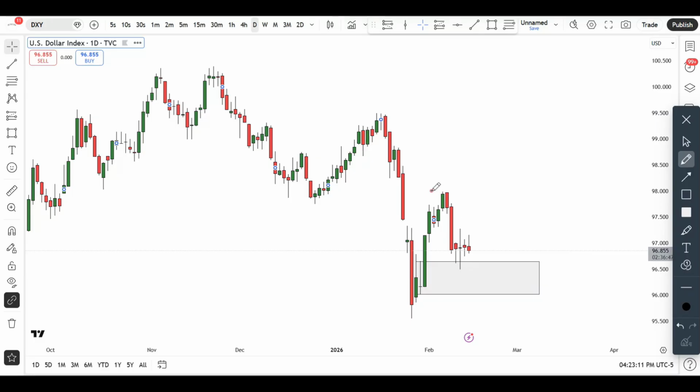Maybe if the market begins to take off these levels, the only problem with that is that as soon as we begin to take off those levels, price is going to be running into these particular supply zones, and the markets can easily again give us another dive to the downside. So in all honesty, the clear green light for the bulls to take charge in this market is going to be a clear break above this particular level right here.